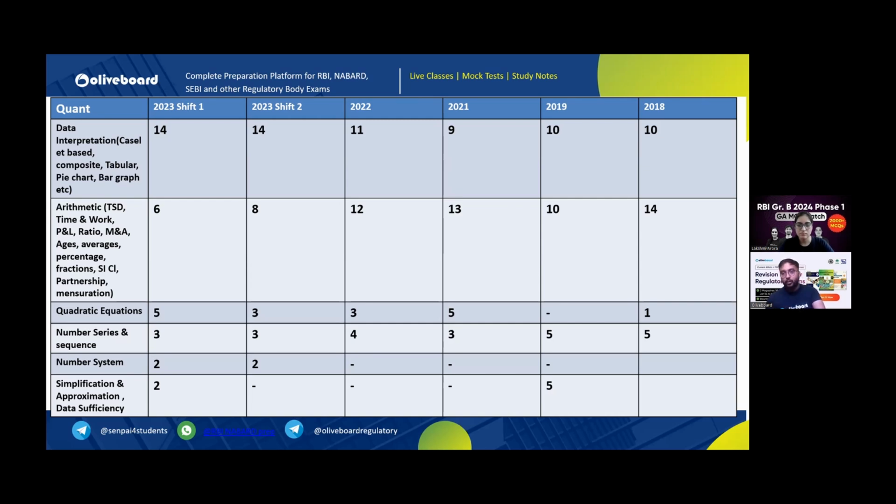Second thing is arithmetic. There are complicated arithmetic questions also. Time, speed, distance, ratio, then ages, average, percentage, fraction, simple interest, compound interest, partnership, mensuration. This is all arithmetic. What I've seen is that most students are comfortable with certain topics in arithmetic. I am good at, for example, averages. I love to solve averages. Ages, I love to solve ages. Simple interest, compound interest, I like to solve them. But at the same time, this is my personal take, maybe for every student it will be really different, I always try to stay away from time, speed, distance. Time and work also I feel I'm comfortable with.